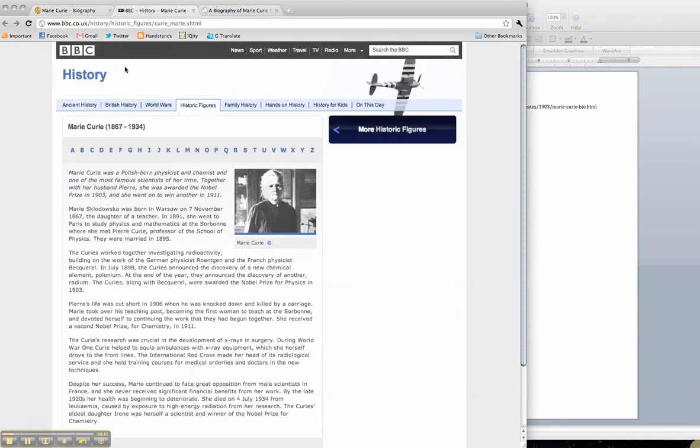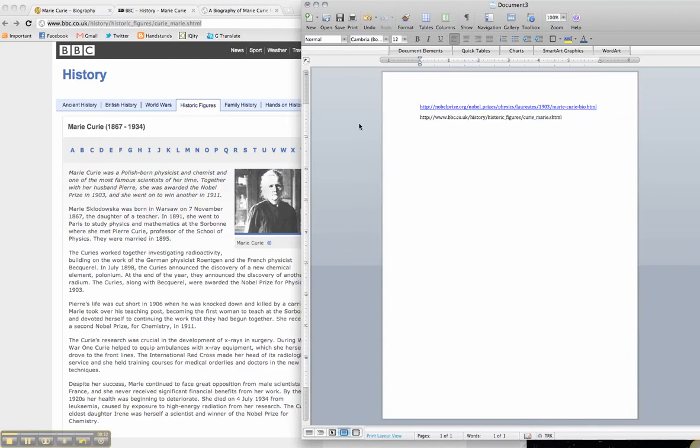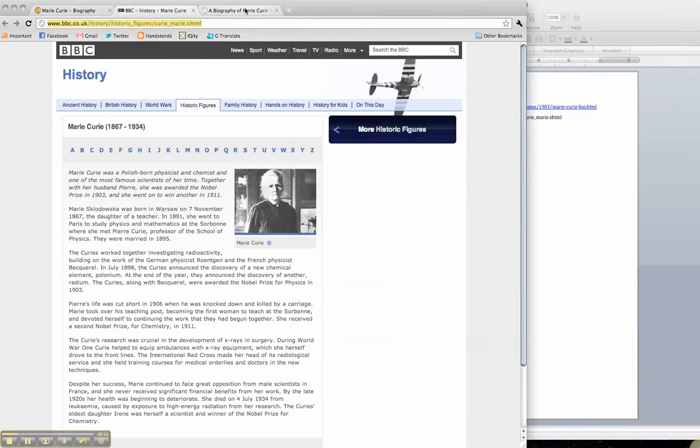The second one is the BBC, another credible source, the British Broadcasting Centre. And again, we have a short biography of Marie Curie, so I'm going to also take that web address and copy that. And this is really important as soon as you find information to be copying these web addresses, because it's always very important to cite your sources.